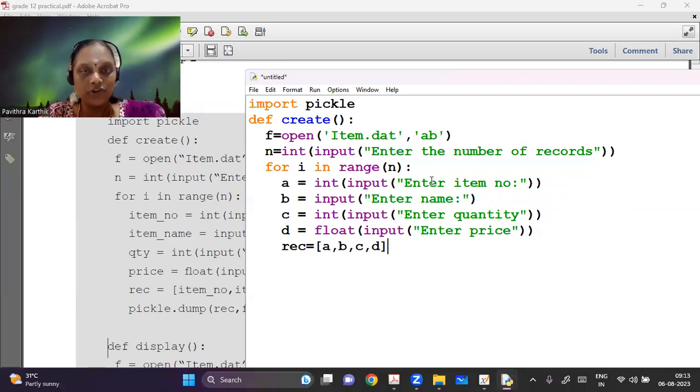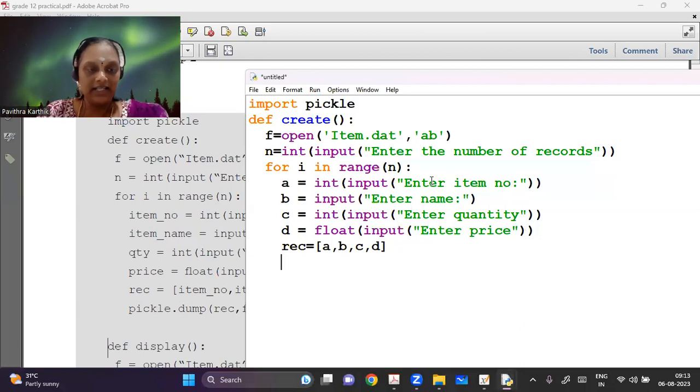And if you understand the logic behind the functions, instead of item.dat, in the exam it's going to be student.dat, employee.dat, courier.dat, whatever it is. So just the name is going to change, and based on it, the values are going to change, but ABCD remains the same for us. So I have just added that.